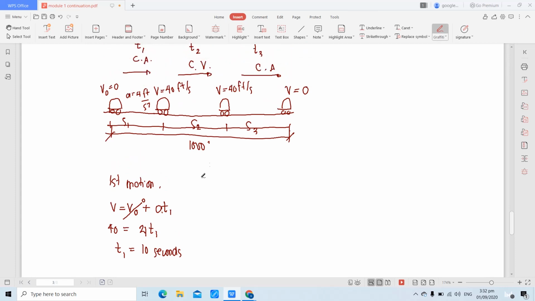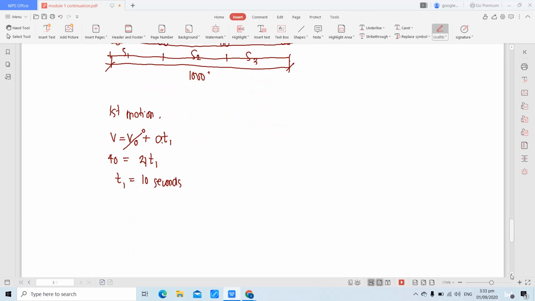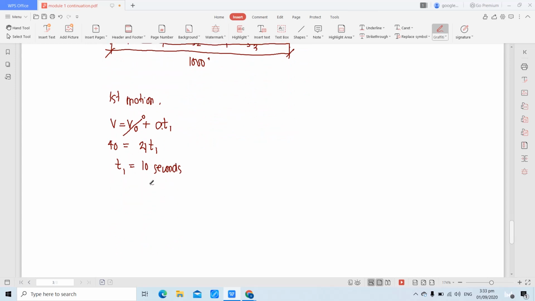Let's find also the displacement traveled under first motion, S1. So, what formula are we going to use? Again, we have initial velocity, final, and then acceleration. So, either of the two remaining formula, merong parameter of displacement doon, magagamit nyo. Parehas lang mismo yung makukuha nating sagot. Gamitin lang natin yung V squared equivalent to VO squared plus pa rin dahil accelerate 2A S1.